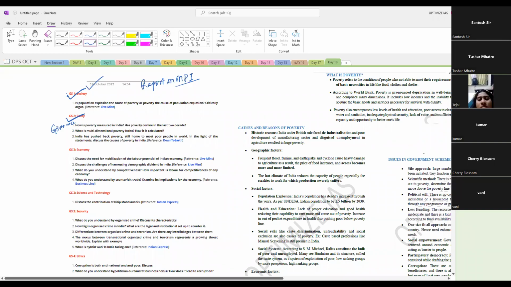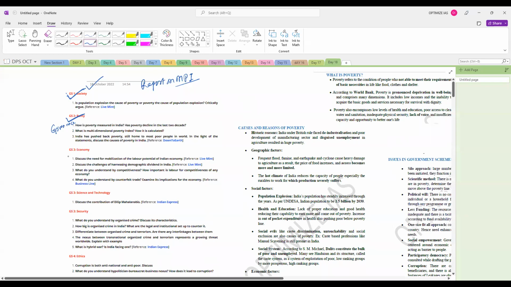Next, we will discuss another important topic, basically the demographic dividend. There was one editorial in Live Mint on this issue, a very important one. We'll discuss why we need to mobilize the labor potential of the Indian economy, and we will also see how India's young population can take advantage of the aging population of the developed world. We'll try to understand this, and in that context, we'll also try to understand the meaning of competitiveness of an economy and what role labor productivity has in that.